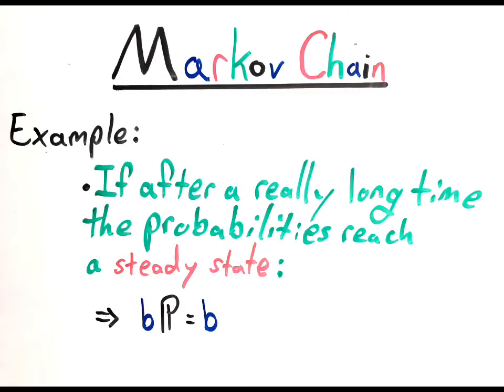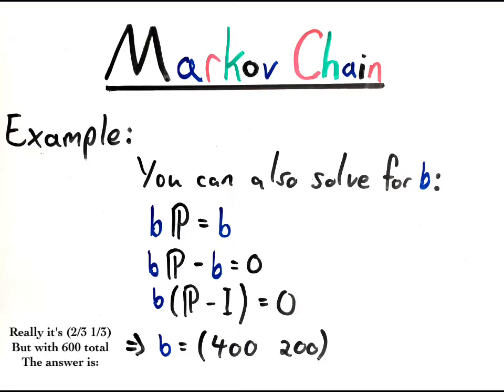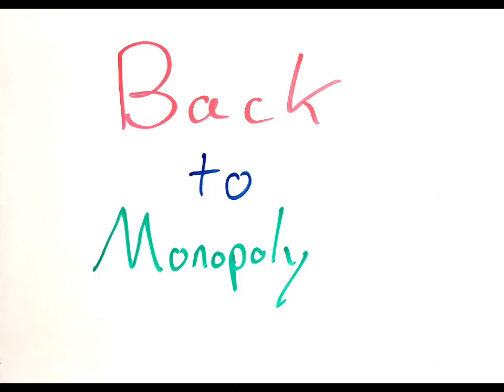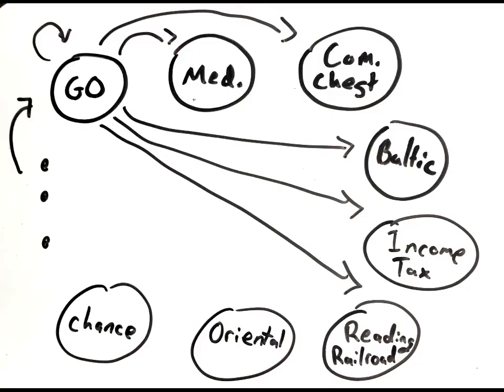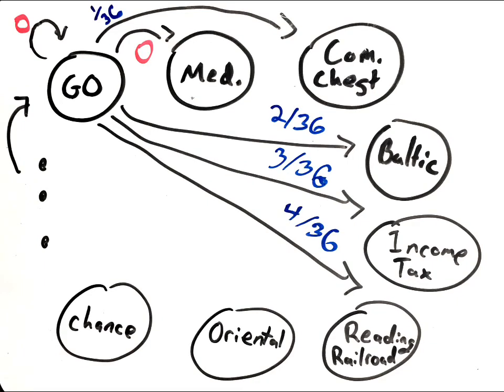So the final amount of non-smokers and smokers times the probability matrix should equal itself. In this way, if you let B be a variable and solve for it, you should get the final amount of smokers and non-smokers. Okay, now back to Monopoly. There are 40 spots on the Monopoly board. We can make a Markov chain of the Monopoly board, with the probabilities of moving to the next spaces being the probabilities of rolling those numbers with the dice.